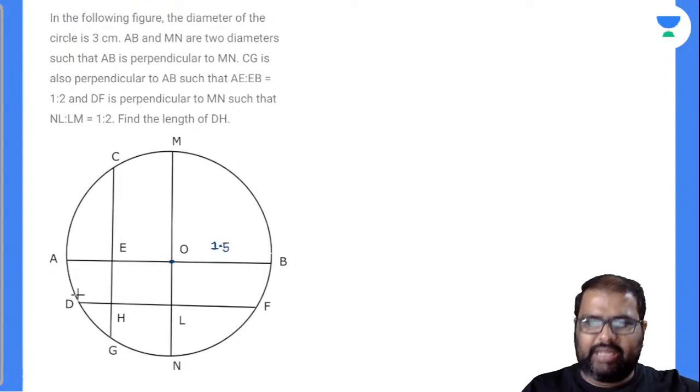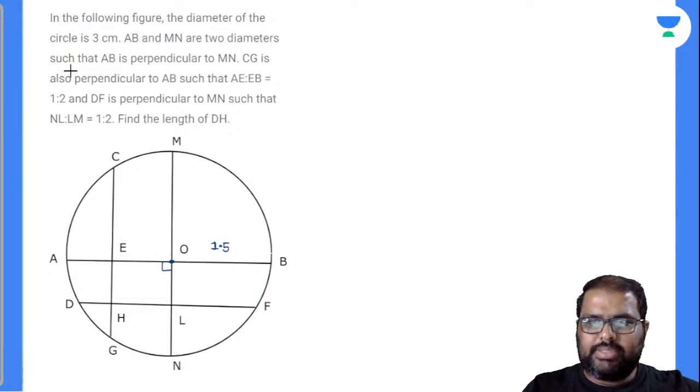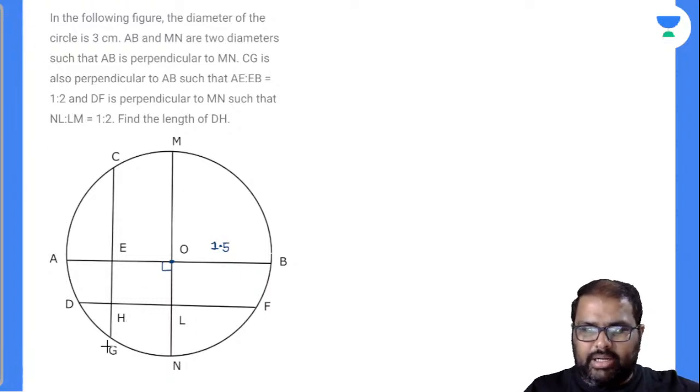Is there any other data given there? Such that AB is perpendicular to MN, it means automatically it will make 90 degrees. Finally done. I'll write it like this. Now observe this. CG is also perpendicular to AB.